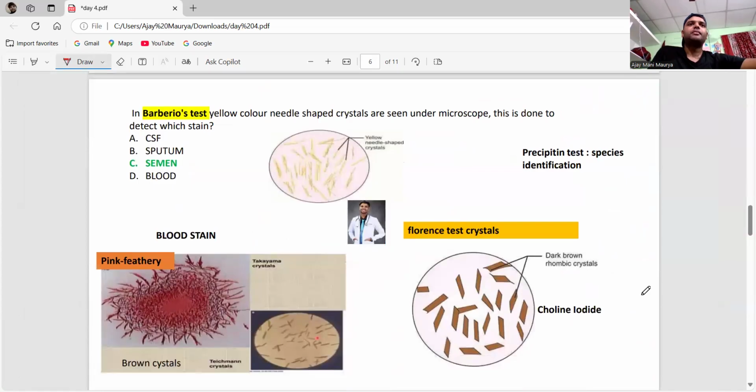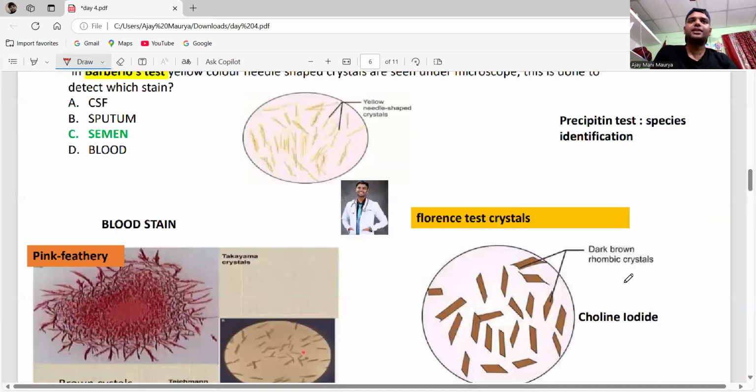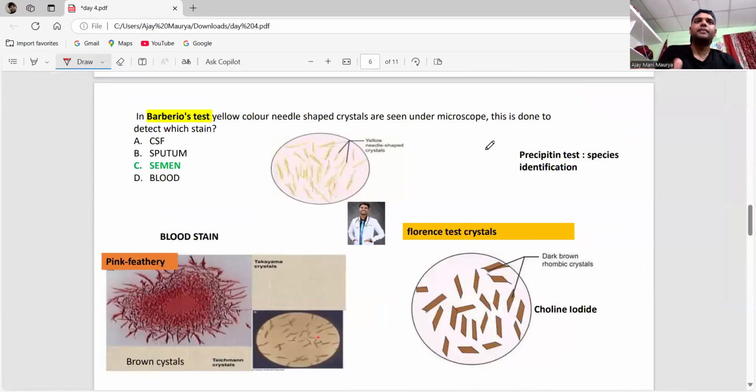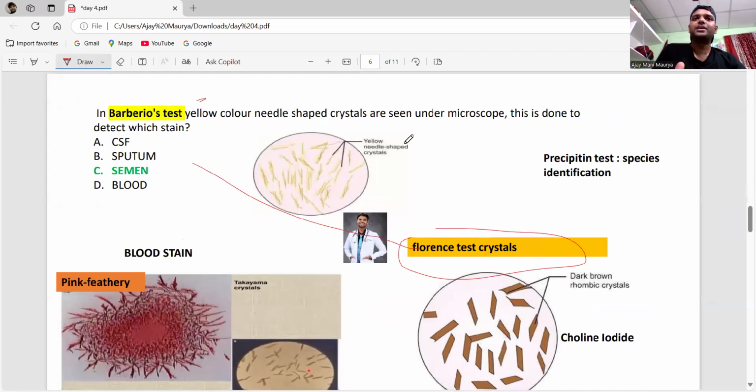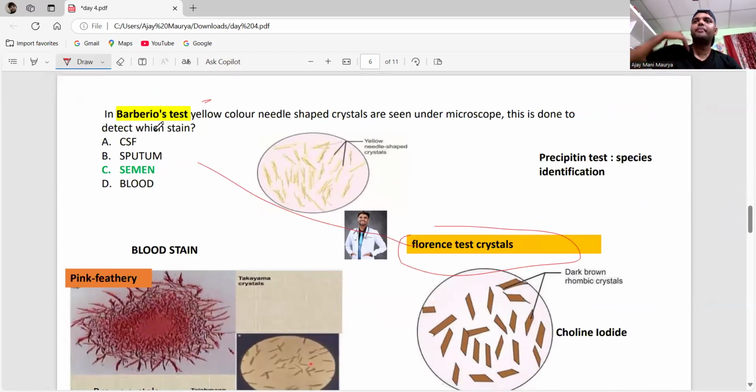Remember here, guys, we are having two tests for the semen. We are having the Barberio's test and the fluorescent test. These two are for the semen test. Remember from the Barberio's test, it appears yellow. You see, the barber will what? Will shave the beard using what? The blade, needle. That's why the barber is with a needle. That's why we say it is the Barberio's test.